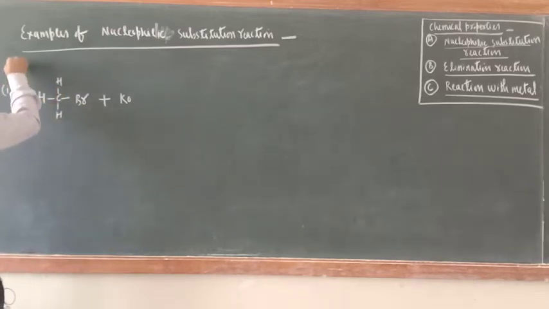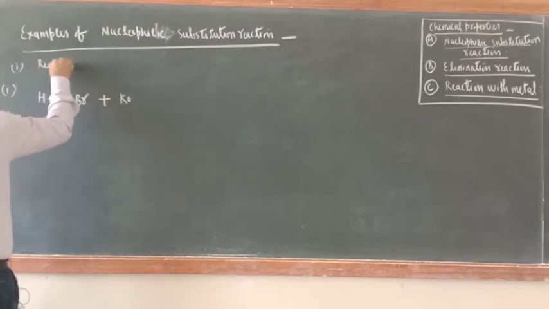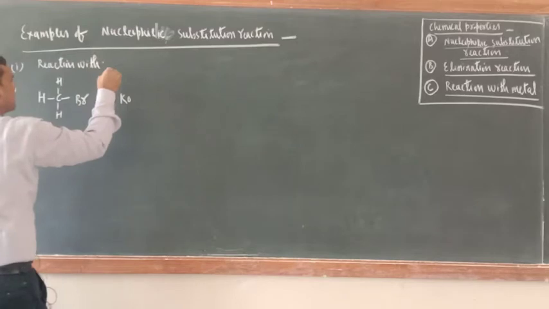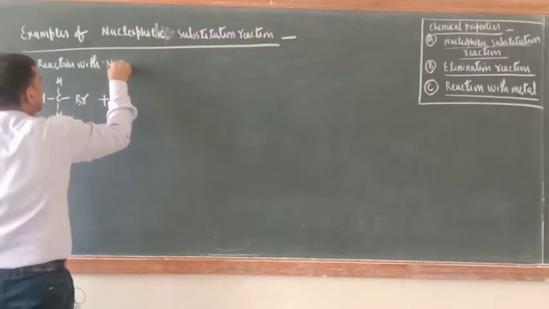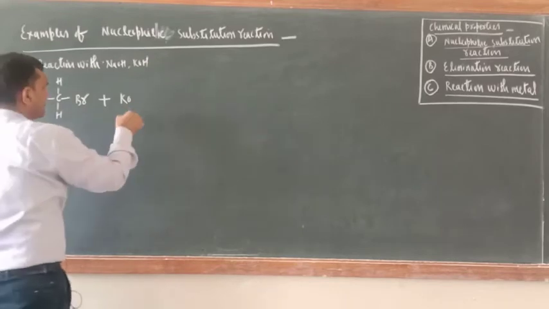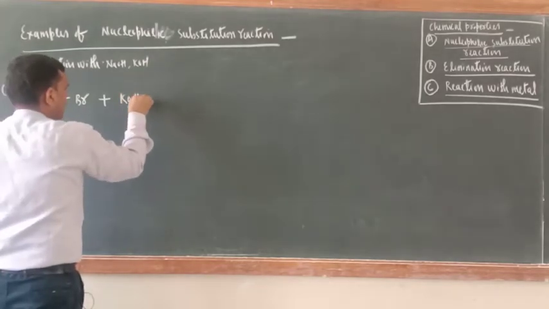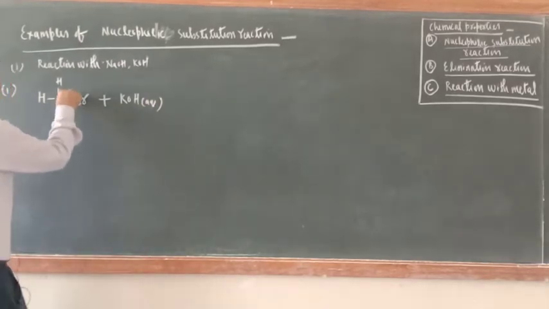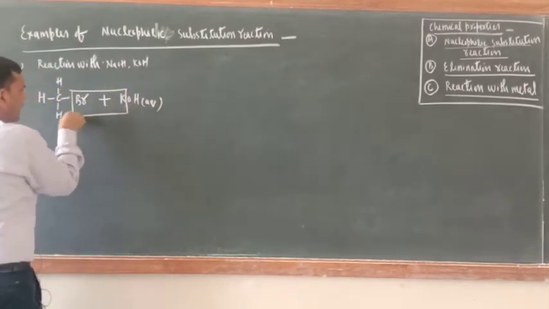Now the first example is reaction with NaOH or KOH. So now just see, aqueous KOH, and KBr here.